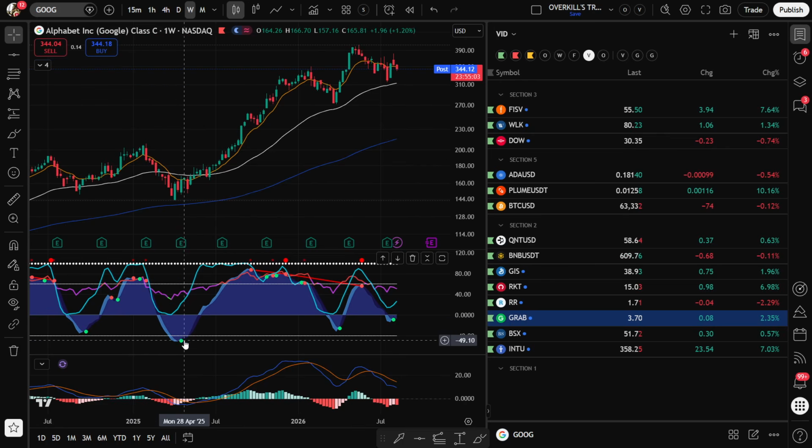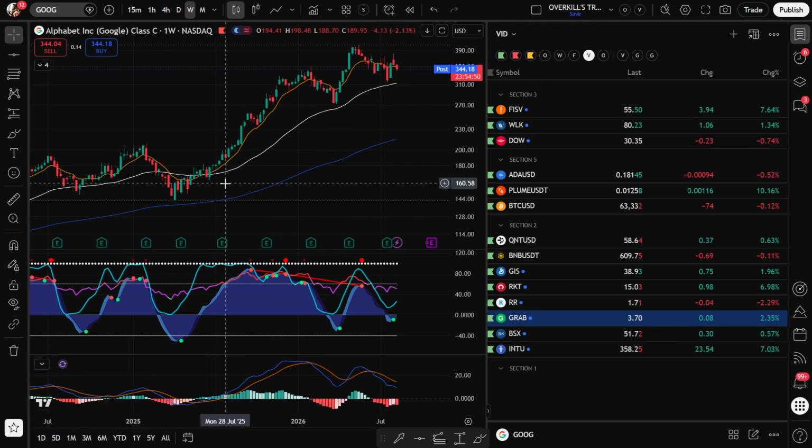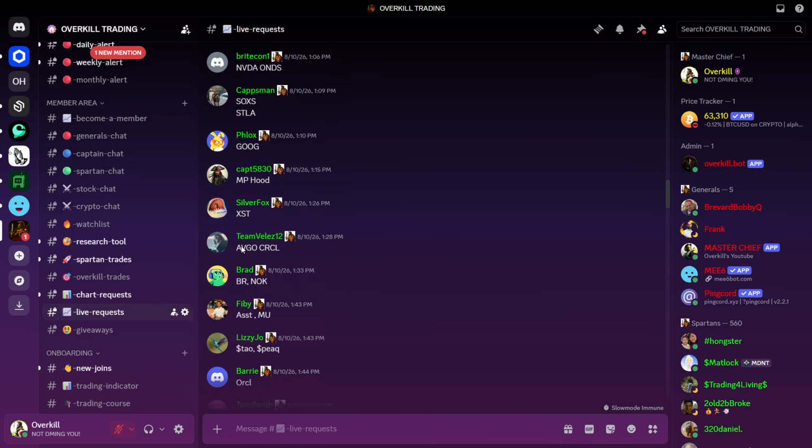Again, we want to buy when the wave's down here giving a green dot. We don't want to buy when the wave's up here in this territory. Our chances of winning are much higher when we're buying down here because things are very beat up. We want to look for a big dramatic pullback like that. Boom, big move up. If you bought there, you were buying at 140. This thing went up to $400.